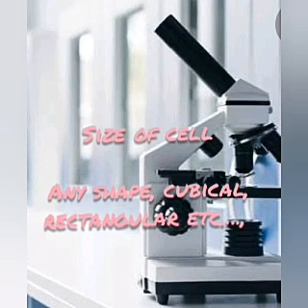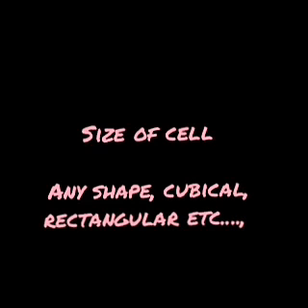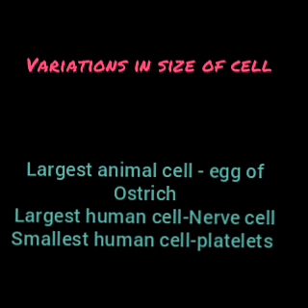Cell is of any shape, either cubical, rectangular, cube, that is, cell is irregular in shape. If we take an example of size variation of cell, the smallest cell is Mycoplasma gallisepticum and the largest animal cell is ostrich egg and the largest human cell is nerve cell.